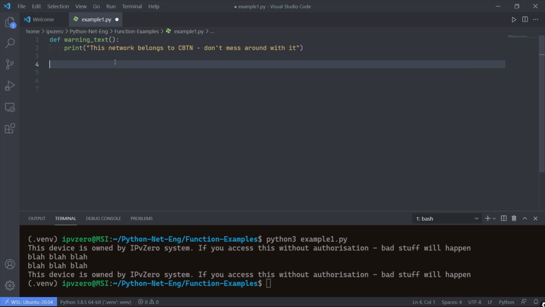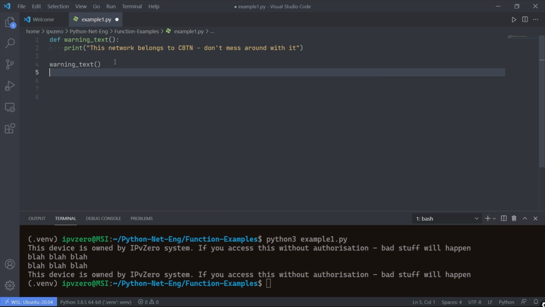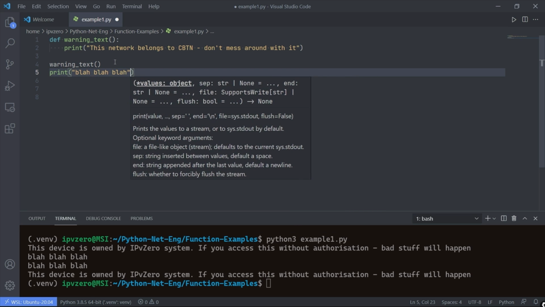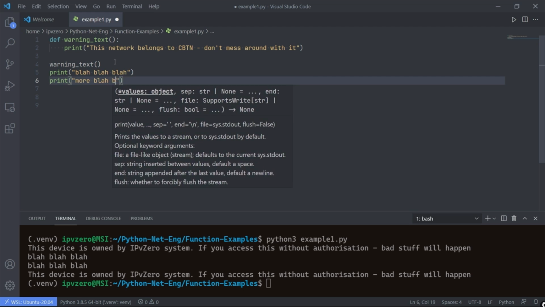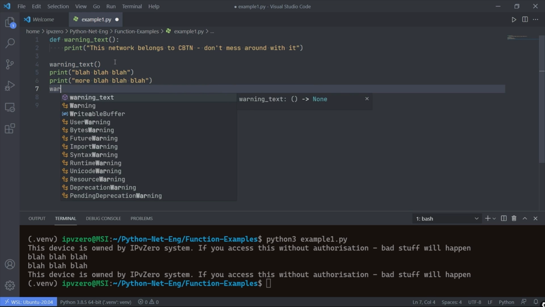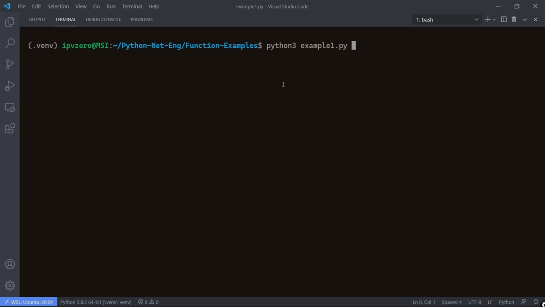Now what we're going to do here is pretty much do the same thing, but instead of having to manually type this out, what we're just going to do is call this function. So what I'm going to say here is warning text, and what I can also do is just print out our blah blah blah codes, and again, more blah blah blah, whatever. And at the very end of our text, we could just call the warning function yet again. So if I save this, watch what happens, okay? Let's clear the screen, we arrow up and hit enter.